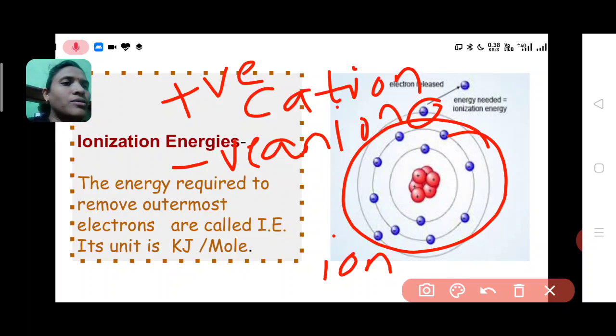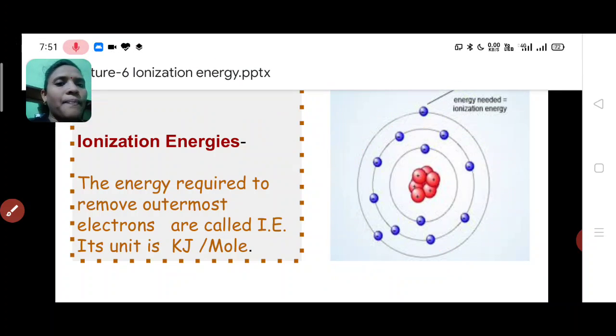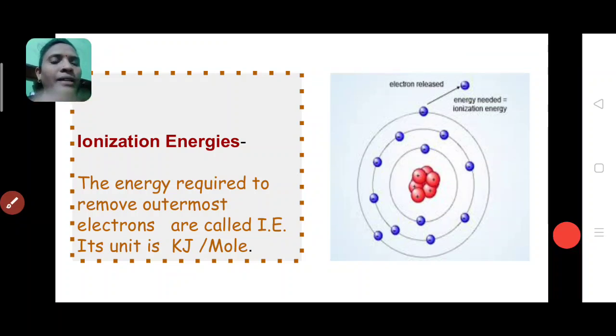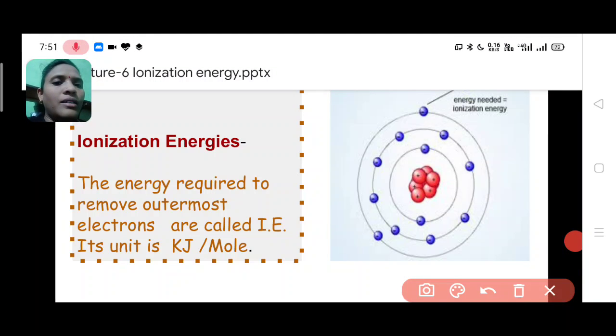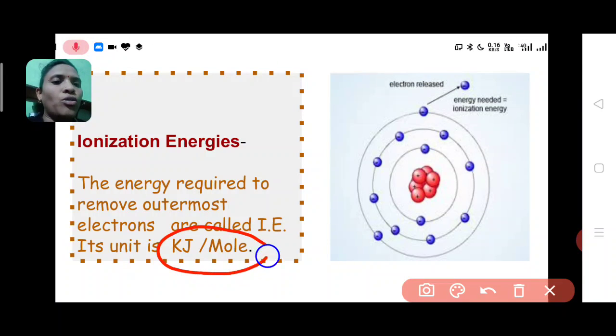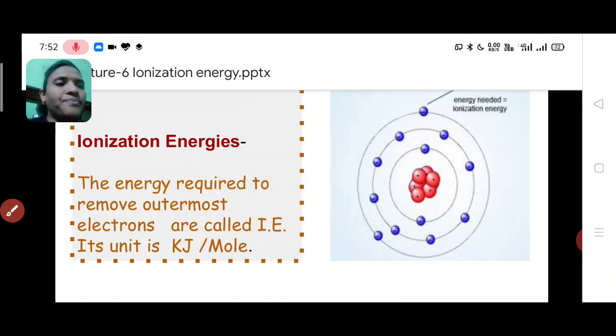Ionization energy is expressed in kilojoule per mole. So this is the definition or introduction of ionization energy.